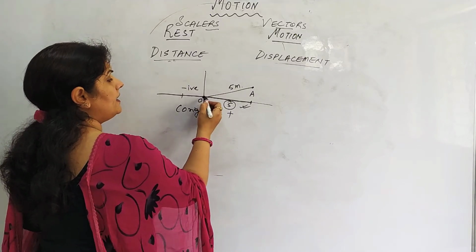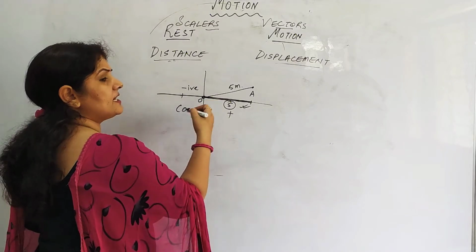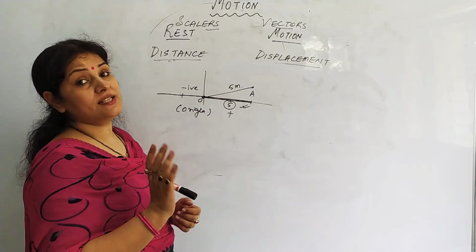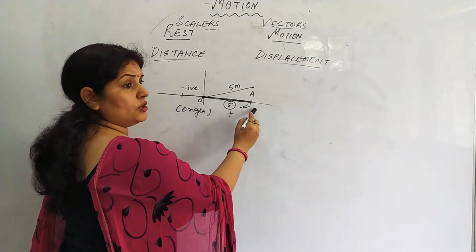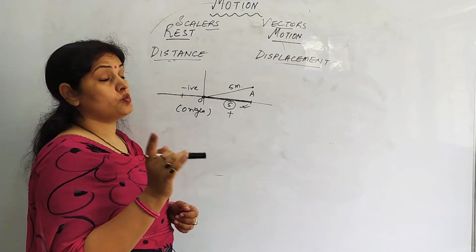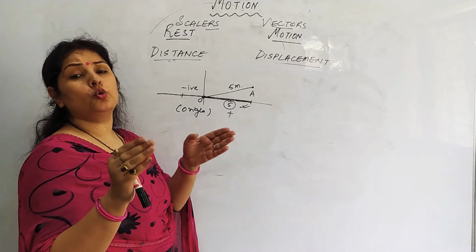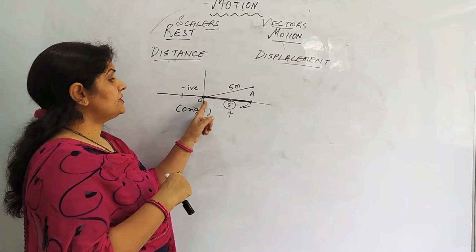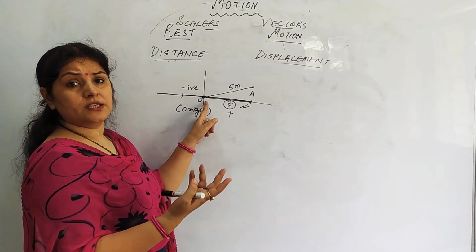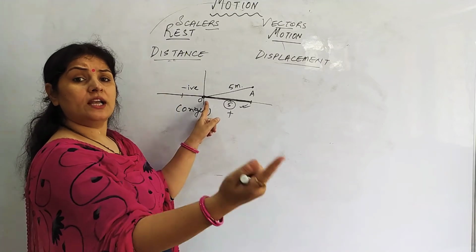Suppose the object A moves from here to here and comes back. It went from here and came back here. Then the displacement is considered as 0 also. Distance will not be 0. Distance will be 5 in going, 5 in coming. Distance will be 10. But displacement will be 0, because what is displacement? We'll recall, displacement is the shortest distance between two positions. Initial position, origin. Final position also origin. So, as per the displacement definition, displacement will be 0. The body has not displaced. It was there and came back there.